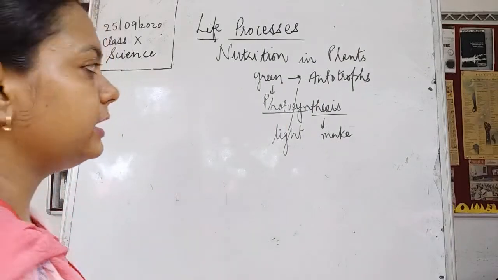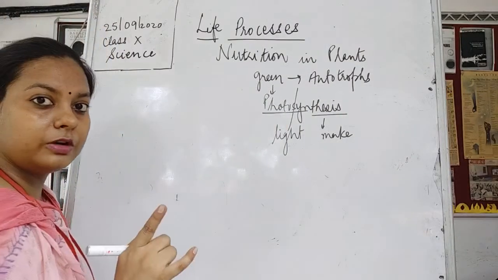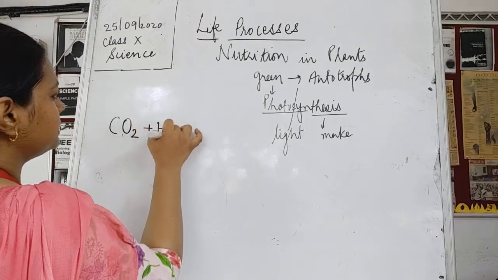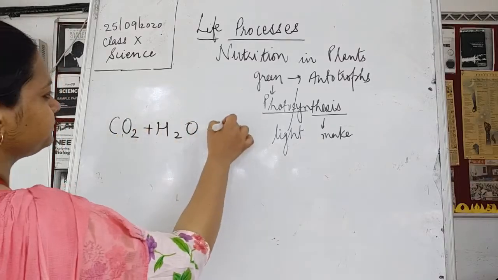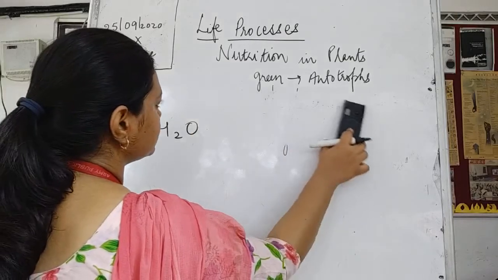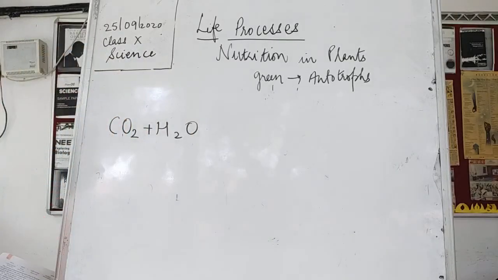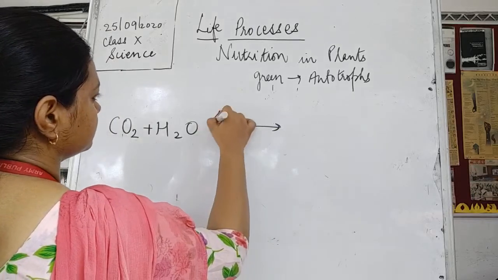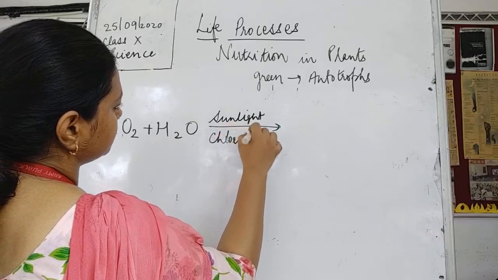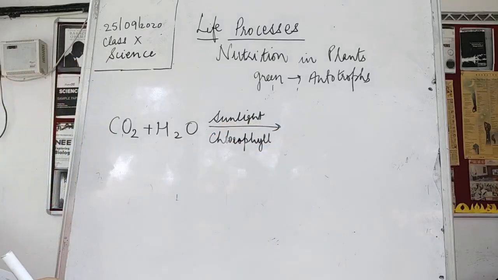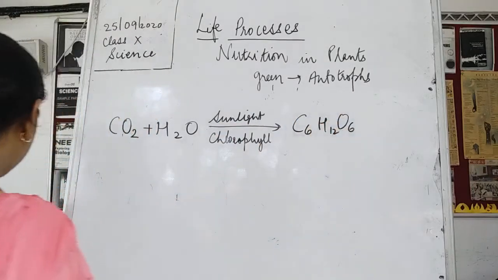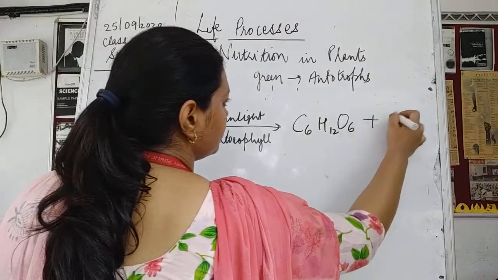So if I write the chemical equation over here for photosynthesis, what could be the chemical reaction? Carbon dioxide is required, water is required, which gives rise to, in the presence of sunlight and chlorophyll, glucose. Okay, it gives rise to glucose and also the oxygen.